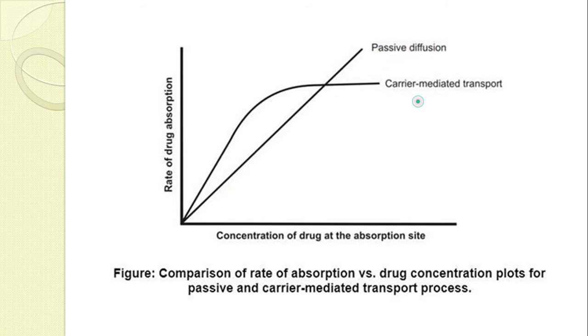In case of active, or carrier mediated transport, as you go on increasing the concentration of drug at the absorption site, the drug that gets absorbed will go on increasing, but only up to a certain level. Once the carrier gets saturated, there is no further possibility of absorption, so the rate of absorption will remain constant after that. That means no further absorption is possible in case of carrier mediated or active transport. This is the difference between these. This is all about the transcellular absorption of drug molecules.